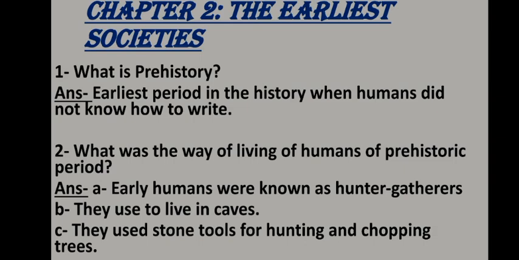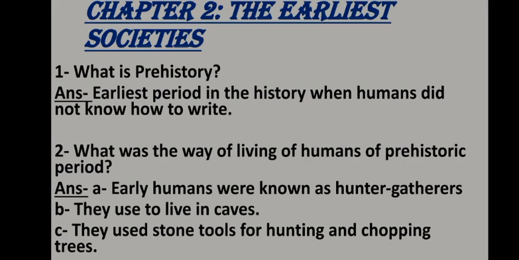The time before man began writing is called the prehistoric period, and to get information about the prehistoric period, we rely on fossils, the imprints left by people and humans such as bones, skeletons, skulls, and also rely on artifacts, that means anything that is made by a person like tools, caves, paintings, buildings, jewelry, etc. Then the second thing we studied was the way of living of humans of the prehistoric period.